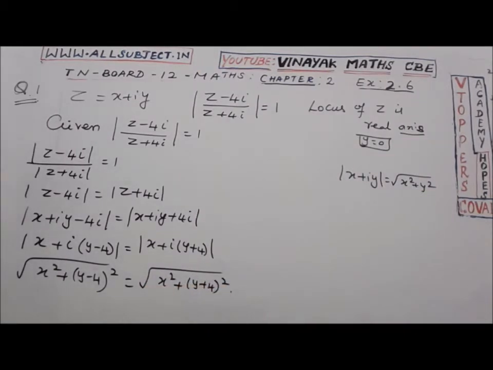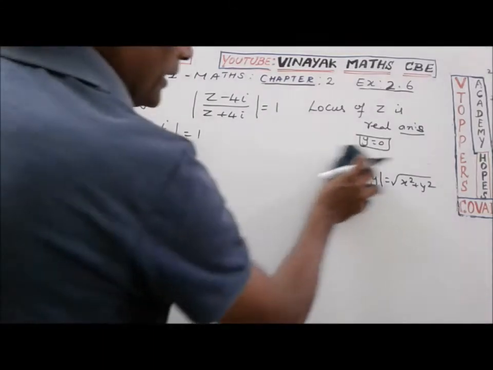We have written it in the form of modulus. Now squaring on both sides, the square roots get cancelled.